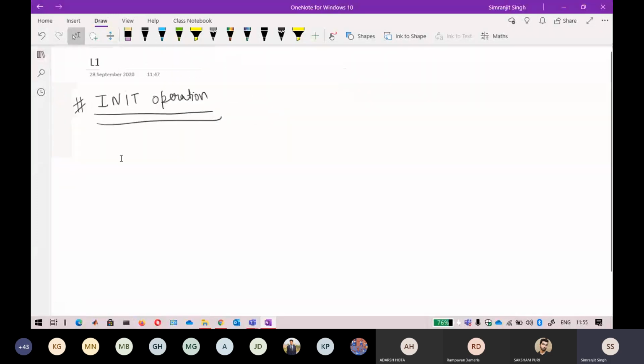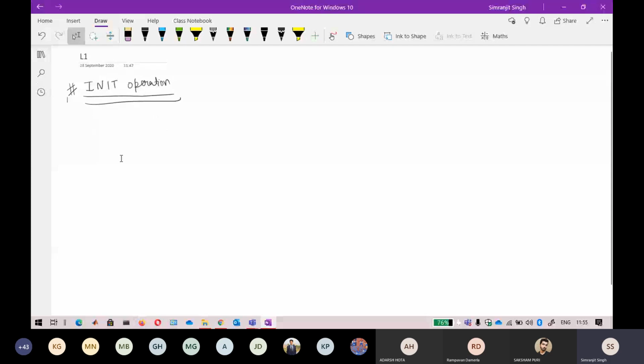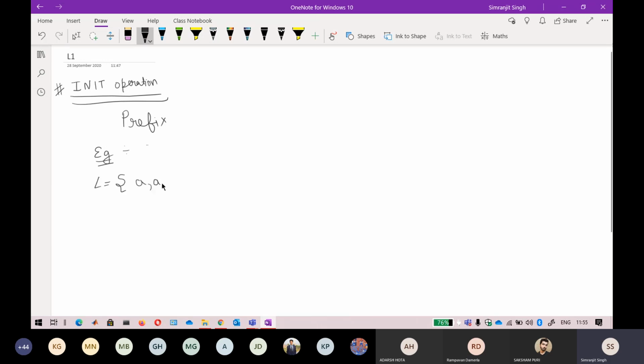Okay, so the next one is the init operator. Init operator is a very simple operator, and always in the init operator you remember this term that is specifically called a prefix. Okay, so I will explain it with an example. I do not want to bore you with definitions. Most of the definitions are very complex to understand, but if I give you an example, you will easily understand it. Okay, so now for this L, if I take something like this, A, this is the language that is given, A, B, B.